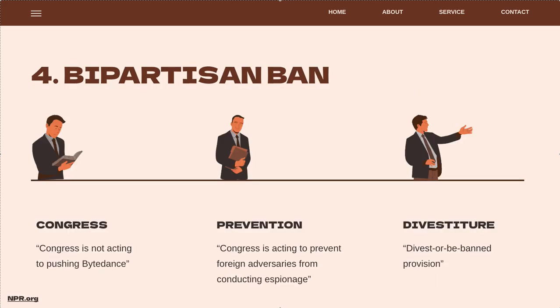Later on, President Biden signed the Protecting Americans from Foreign Adversary Controlled Applications Act on April 24, 2024. This bipartisan law required ByteDance to sell TikTok or face a nationwide ban. The legislation set a hard deadline of January 19, 2025 for ByteDance to divest from TikTok. This action marked a significant escalation in the U.S. government's approach to TikTok.